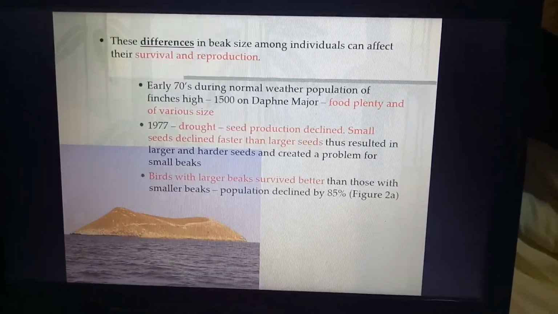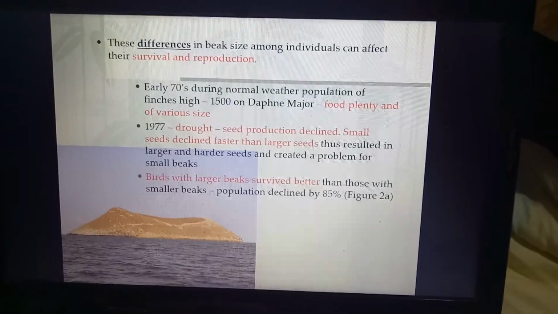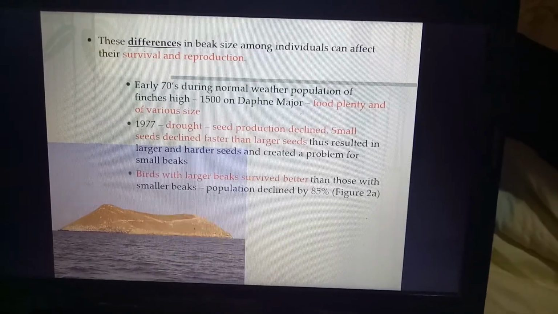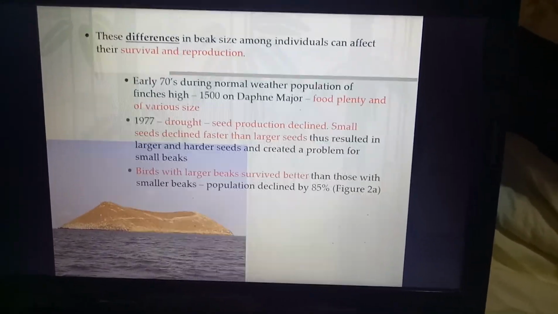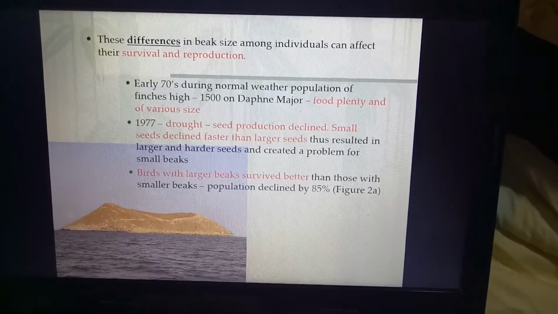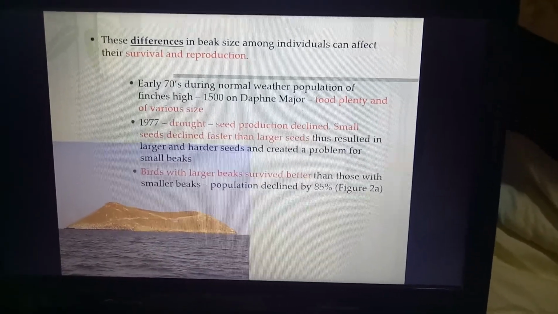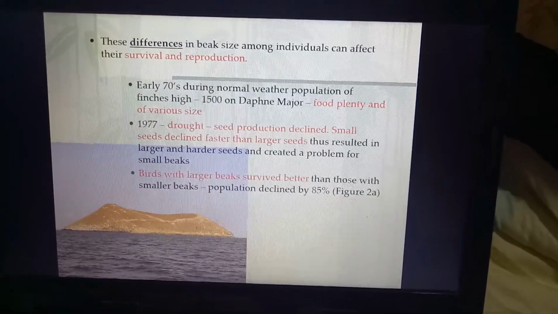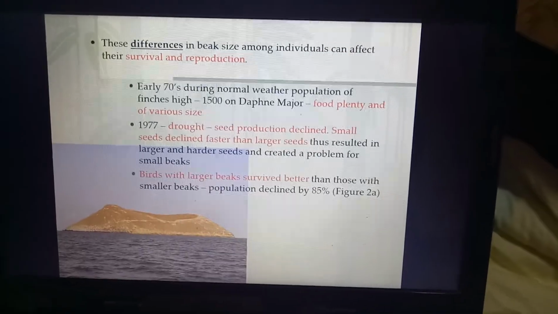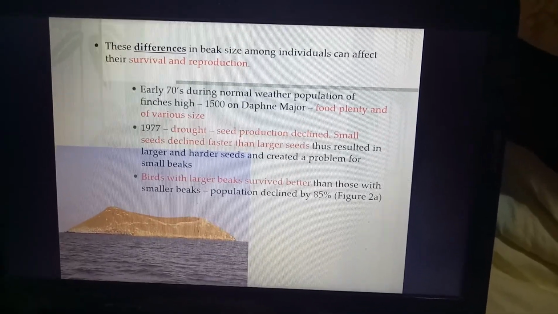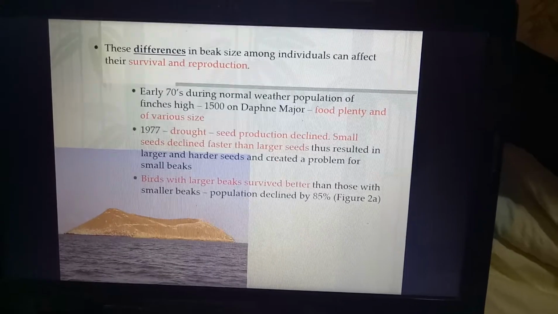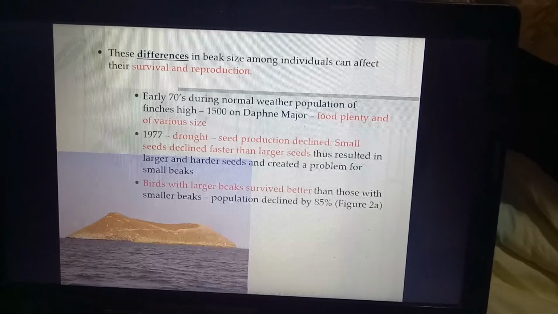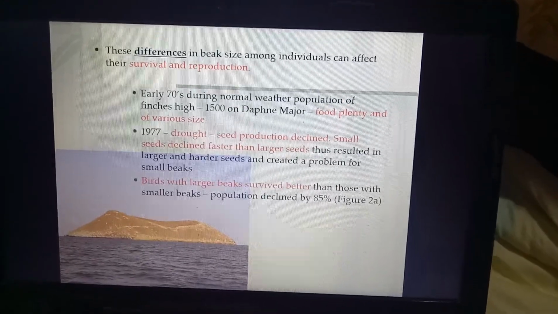Okay, these differences in beak size among individuals can affect their survival and reproduction. Of course, if you look at that, this is actually a type of situation that happened. Okay, in the early 70s, during normal weather, the population of finches was high, food plenty, and various sizes. And in the 1977 drought, seed production declined and small seeds declined faster than larger seeds, thus resulting in larger and harder seeds and created a problem for the small beaks. Okay, the birds with larger beaks survived better than those with small beaks.